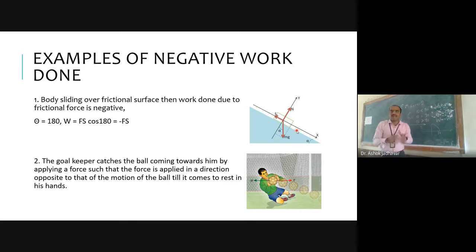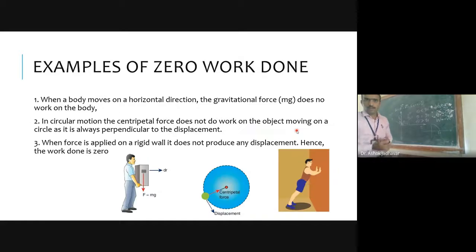So this can be considered as an example of negative work. Here the direction of applied force is in the forward direction and the direction of displacement of the ball is towards the goalkeeper. Did you get it? This example? Yes, sir. Okay.